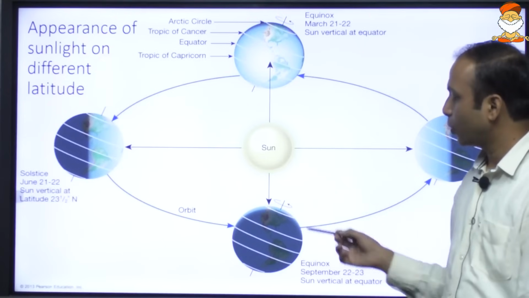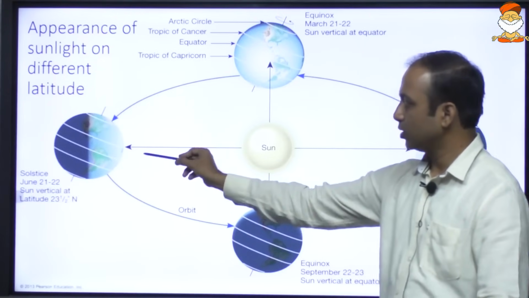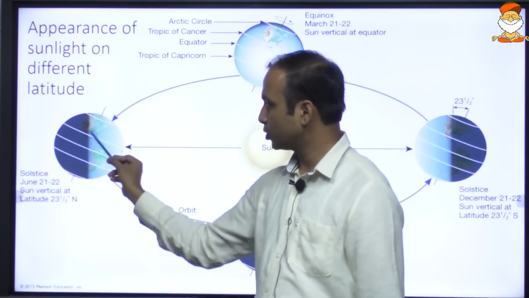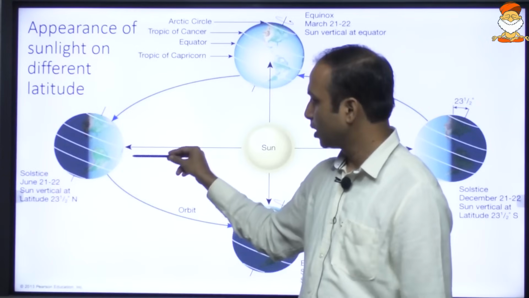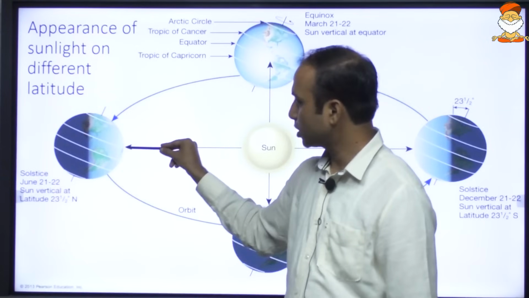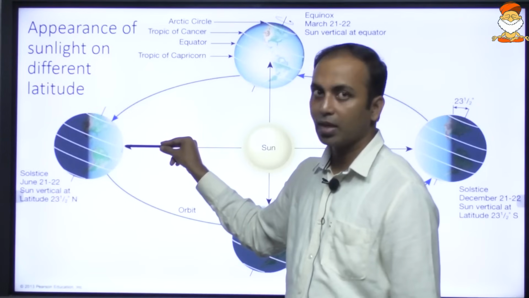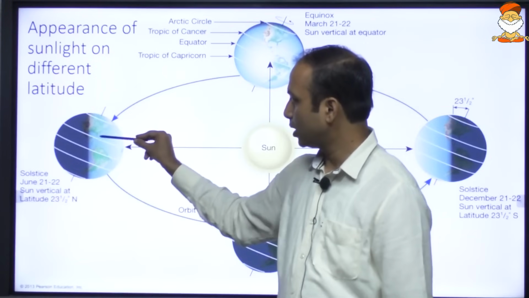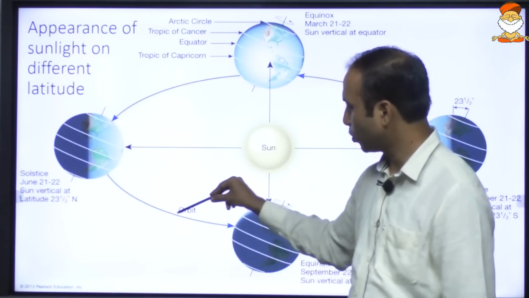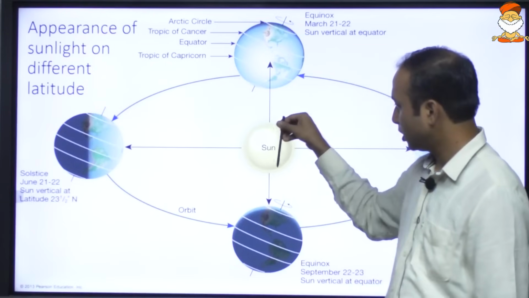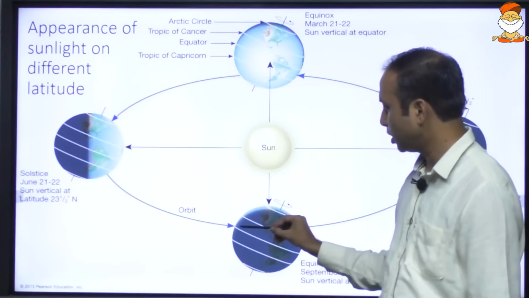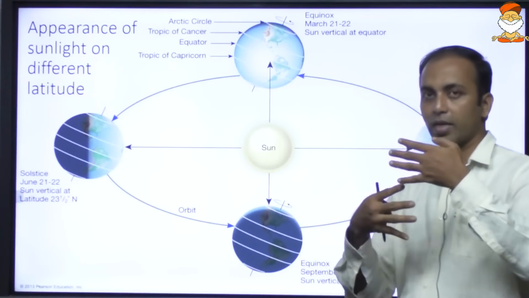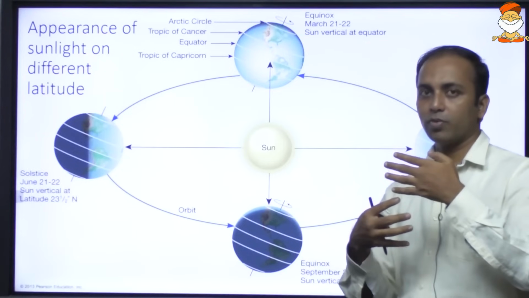Okay, so when we consider this position of the earth, when it is at this position, it is 21st or 22nd June. On 21st or 22nd, the sunlight is directly perpendicular to this latitude. Which is this latitude? This is 23.5 degree north. Okay, that is perpendicular to 23.5 degree north. When the earth revolves and comes to this position, the sunlight is perpendicular to the 0 degree latitude. So the entire earth will have equal proportion of the illumination.